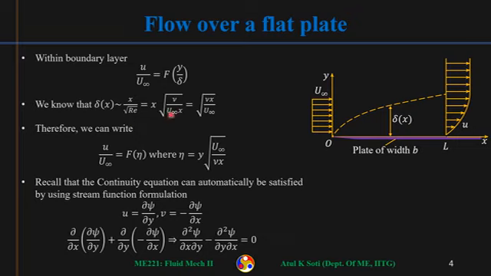Re is U infinity x by nu. So delta I can say is in the order of magnitude square root of nu x by U infinity. Then I can say that U by U infinity will be a function of this eta, where eta is simply you replace delta by this.